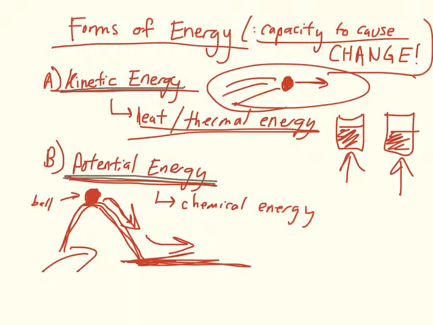Now, molecules can possess potential energy based on the arrangement of the electrons in the bonds between their atoms, and the energy that is able to be released in a chemical reaction is called chemical energy.